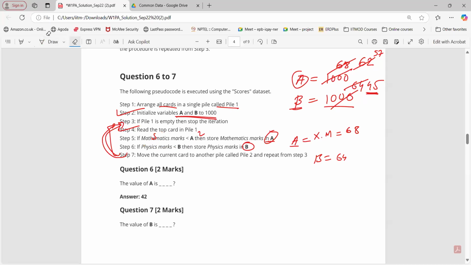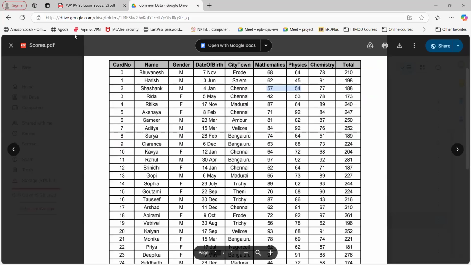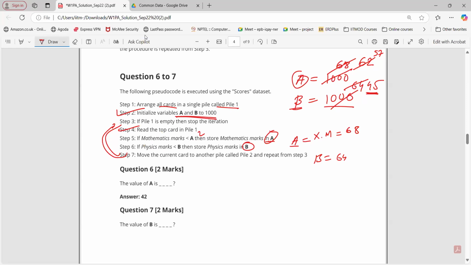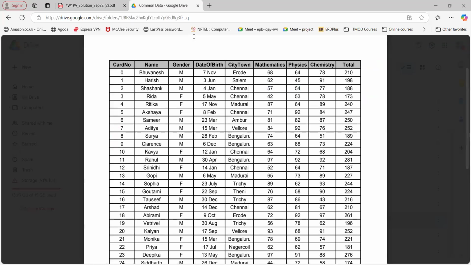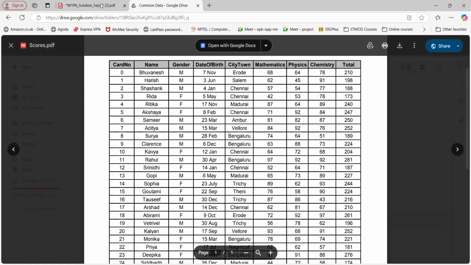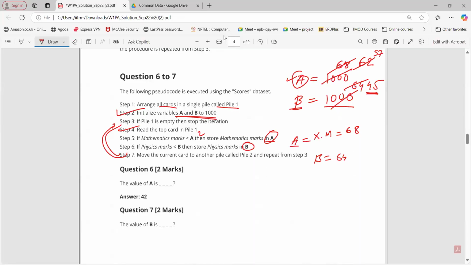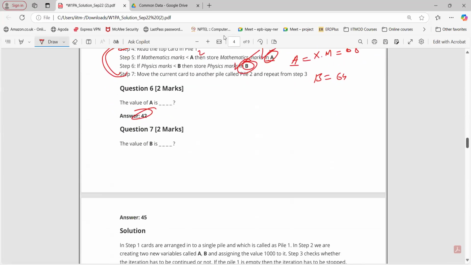So what we are doing here, if I keep continuing, at the end tell me what I'm going to get. The minimum marks in maths will be A and the minimum marks in physics will be B. We have done this for the first three cards, and if you observe, we got A 57 and B 45. So among those first three cards, the lowest marks are 57 in mathematics and 45 in physics. This is what we got, right? If you do this for all 30 cards, at the end you are going to get the minimum marks in mathematics, that is A, and B will represent the minimum marks in physics. So you can get the respective values from the data set.